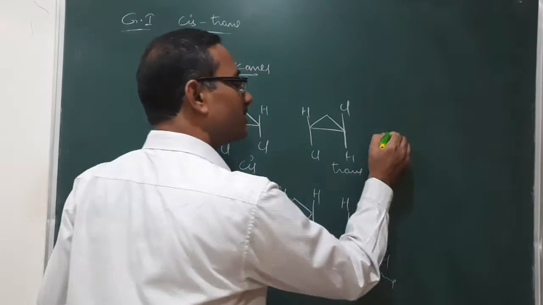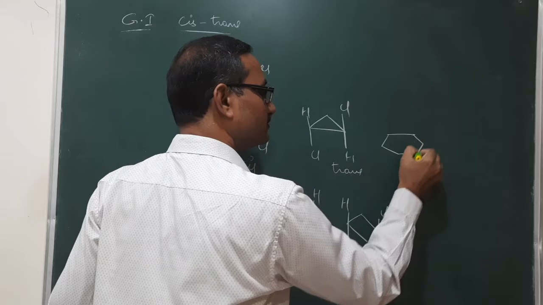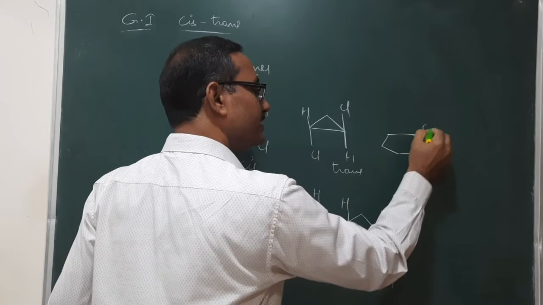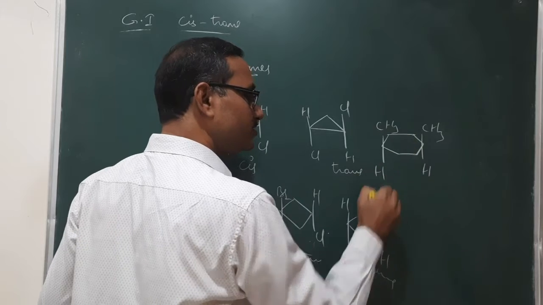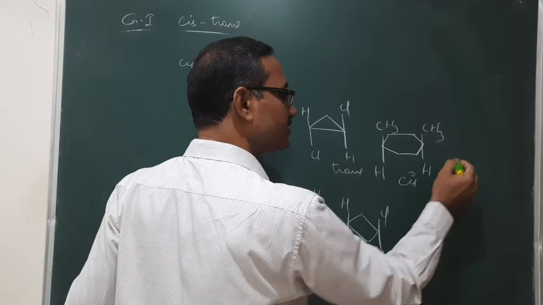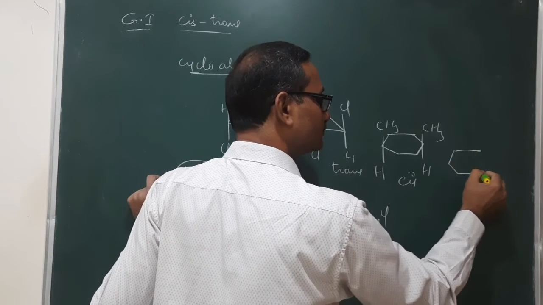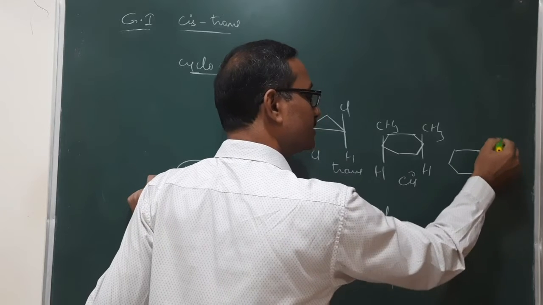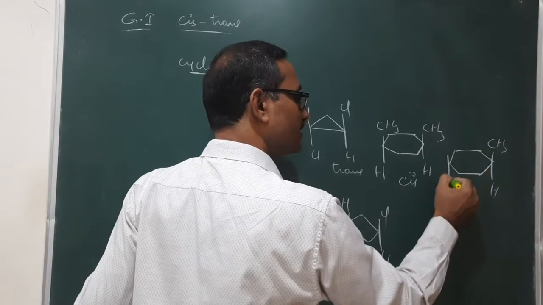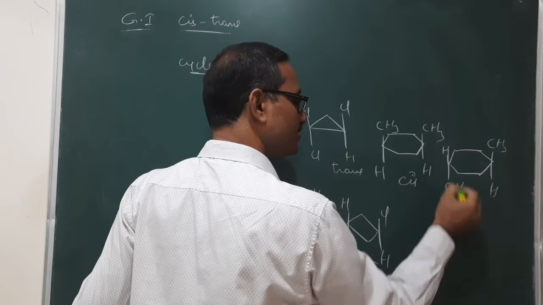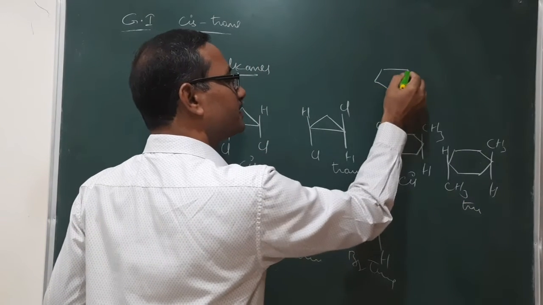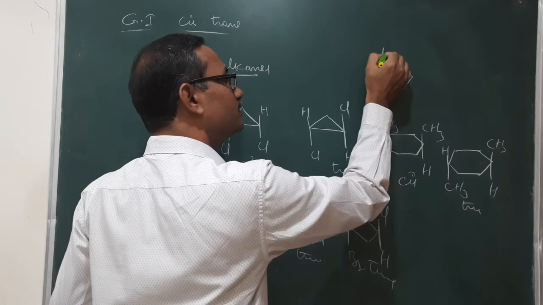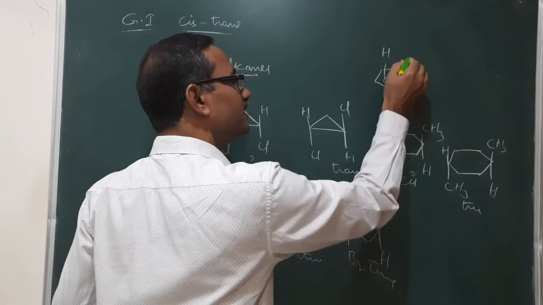Similarly, you take like this. Here you take CH3, H. Here CH3, H. Now it is a cis. You take CH3, H. Here CH3, H. It is a trans. Similarly, instead of taking this one, here you take H, CH3.